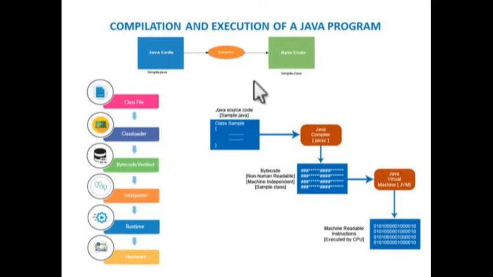Once you have performed compilation, you have a .class extension file in your system. That bytecode can be copied from your system and kept in any other system, any other operating system also. It will execute just as it does on your computer system. So this is the main advantage of Java programming. It improves the portability of the code.